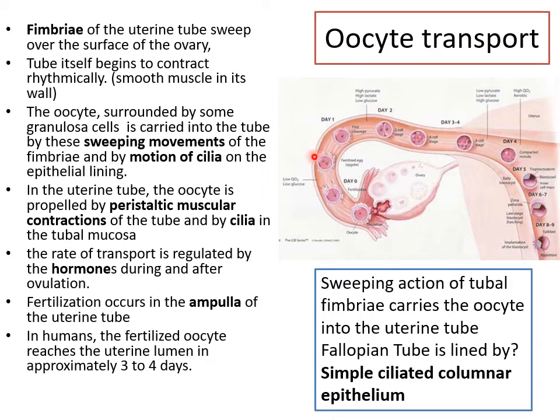The uterine tube smooth muscle itself begins to contract. Remember, the oocyte is also surrounded by the cumulus oophorus and the corona radiata cells. They are part of the granulosa, so it's called granulosa, but remember specifically they are corona radiata and cumulus oophorus cells. By the motion of cilia, it's carried to the ampulla, and all these factors are again regulated by hormones. And then if fertilization occurs, the zygote starts moving back into the uterine cavity for implantation. Okay.